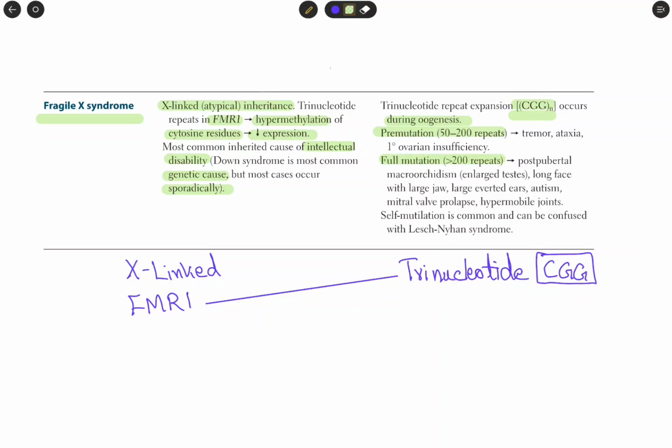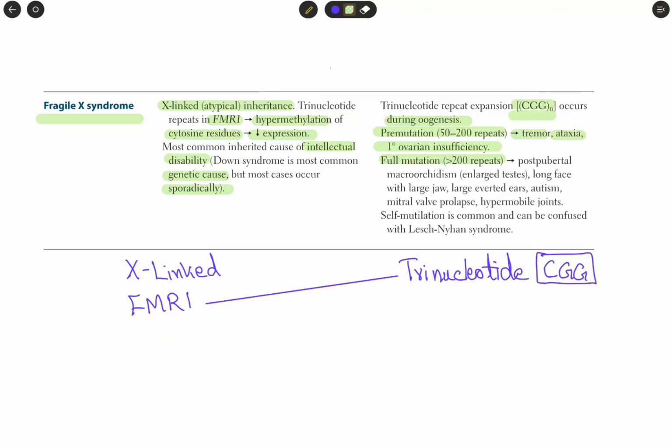When there are more repeats, it causes more serious effects. Pre-mutation causes tremor, ataxia, which is imbalance in walking, and primary ovarian insufficiency.